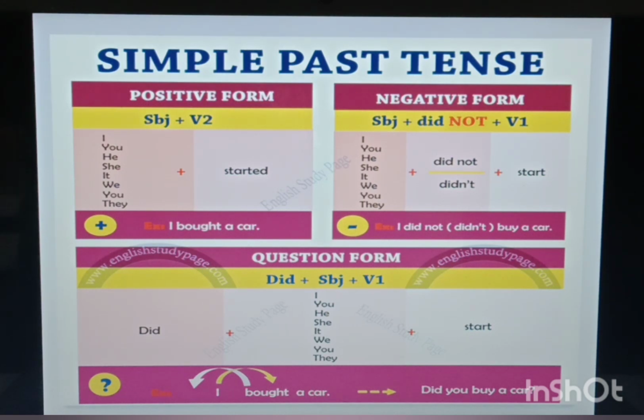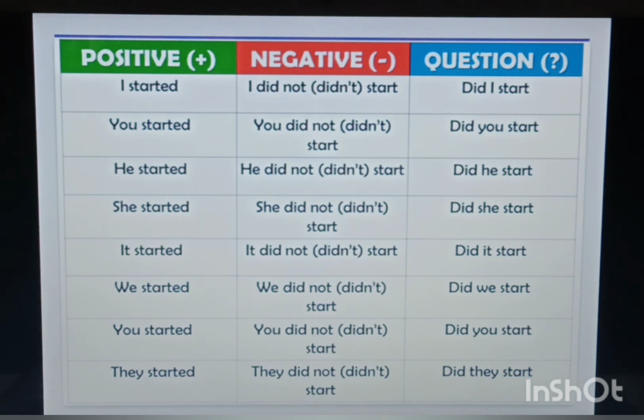Okay, like I started. Fine, started is second form of the verb. For negative and question, I will use did. I did not start. Start is verb's first form. Again, you can see in negative, I have used first form of the verb. Similarly, in interrogative also, did I start? Again, verb's first form is there.